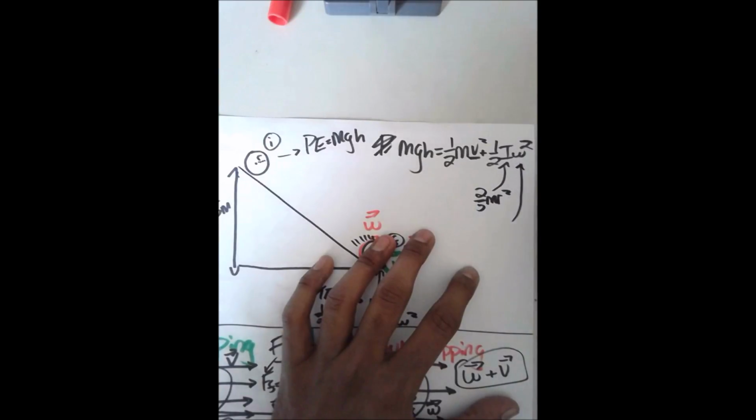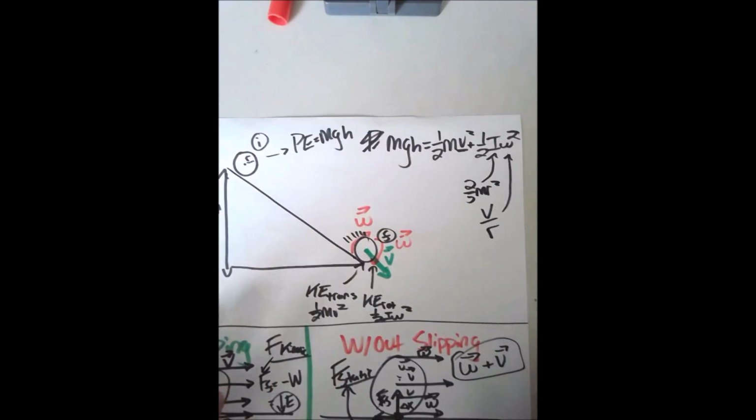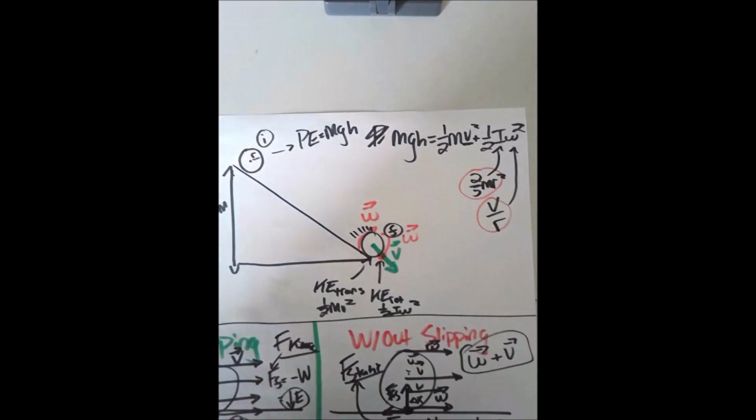Now, another nice thing is that we always know that omega is going to be equal to v over r. That is super helpful, because if you notice here, that v over r is going to be squared, and so we're going to have a v squared over r squared, and we're going to have an r squared over, oh my gosh, things are going to cancel out. This is going to be great. Let's get cracking with some algebra.